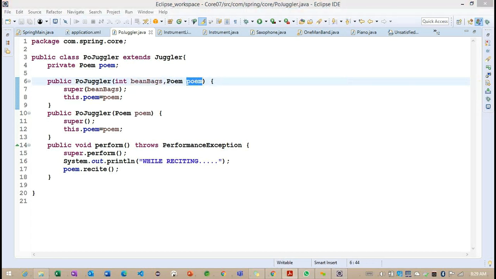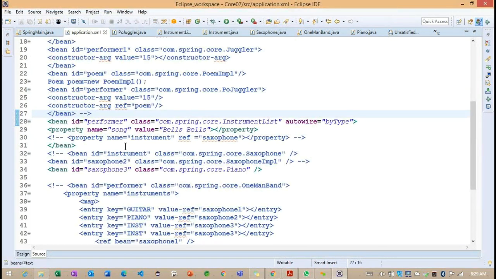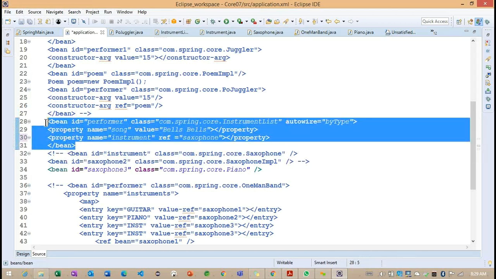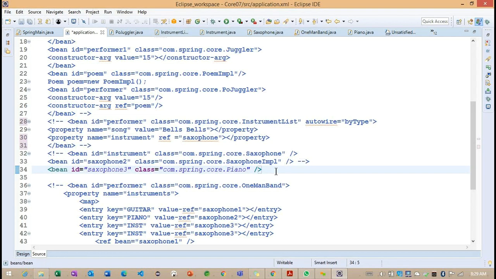To work on this kind of example, what we can do is go to this particular constructor class and comment out this section of code.